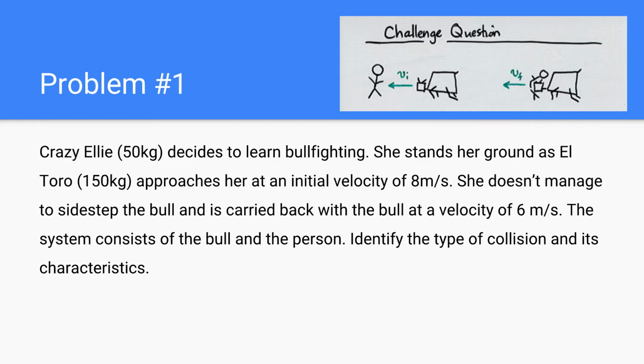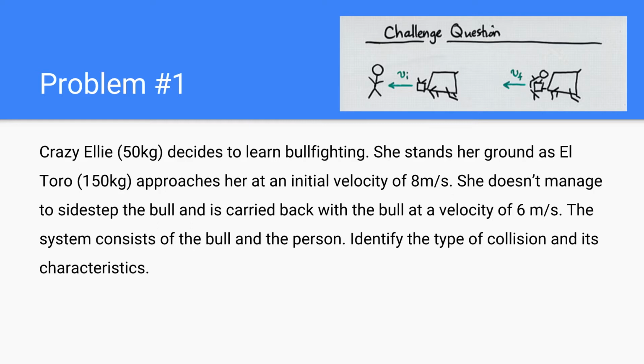So our first problem. Crazy Ellie, 50 kilograms, decides to learn how to bullfight. She stands her ground as El Toro, 150 kilograms, approaches her at an initial velocity of 8 meters per second. She does not manage to sidestep the bull and is carried back with the bull at a velocity of 6 meters per second. The system consists of the bull and the person. Identify the type of collision and its characteristics.